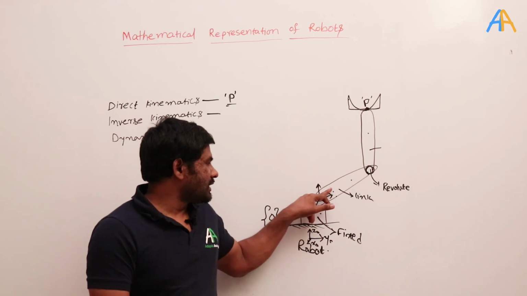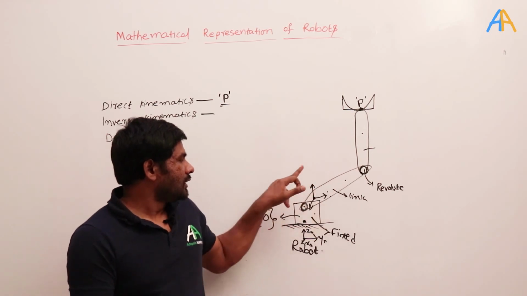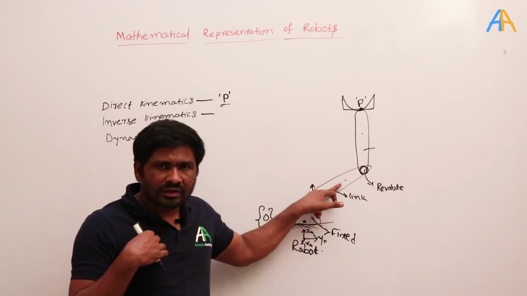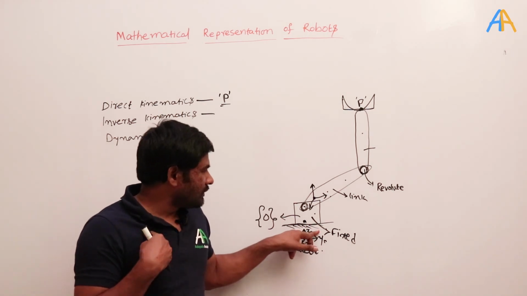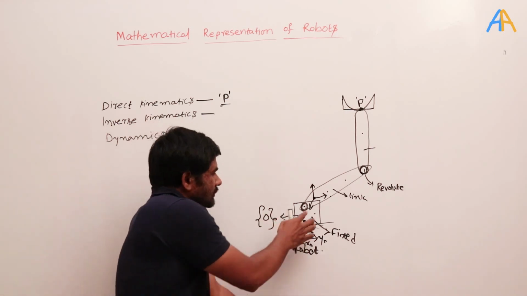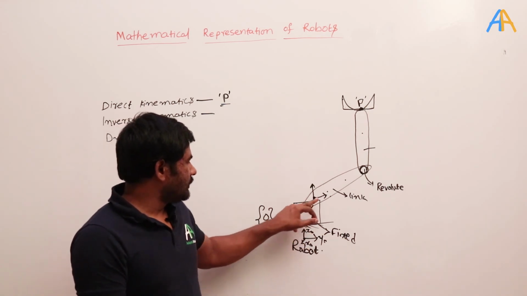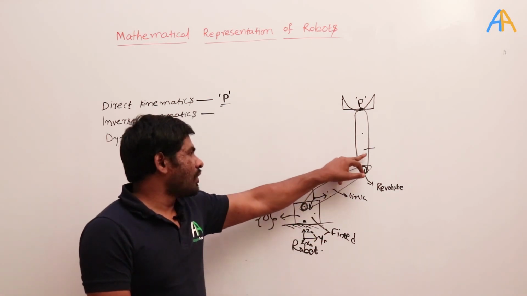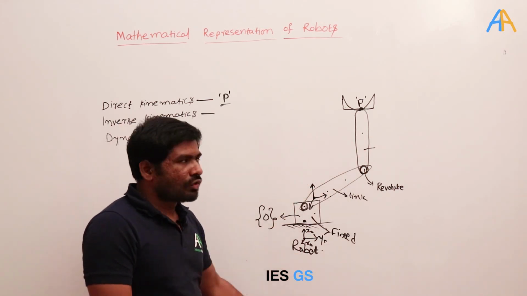But if instead I stand on the fixed link, then when I am rotating this particular link, this coordinate system on that link is no longer fixed to me. Why? Because I am standing here at the fixed link, so with respect to me, this coordinate system is changing, or it is moving. That means I need to find out the transformation of this coordinate system to the fixed coordinate system, and in the same way I want to find out the coordinate system that I am going to consider on the link with respect to the fixed coordinate system.